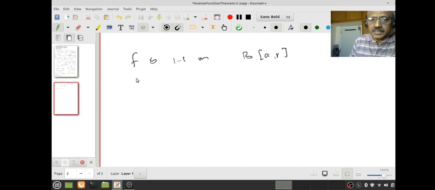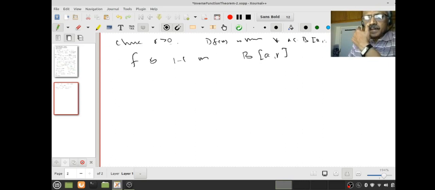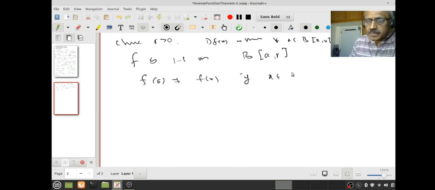In that case, choose R such that df(x) is non-singular for every x in B-bar R, and closed B-bar R is contained in U. Then we have f is 1-1 on B-bar R. We had already shown that. So let f be 1-1 on this. This is our assumption. Therefore f(a) cannot be equal to f(x) if x is in U, on the boundary.